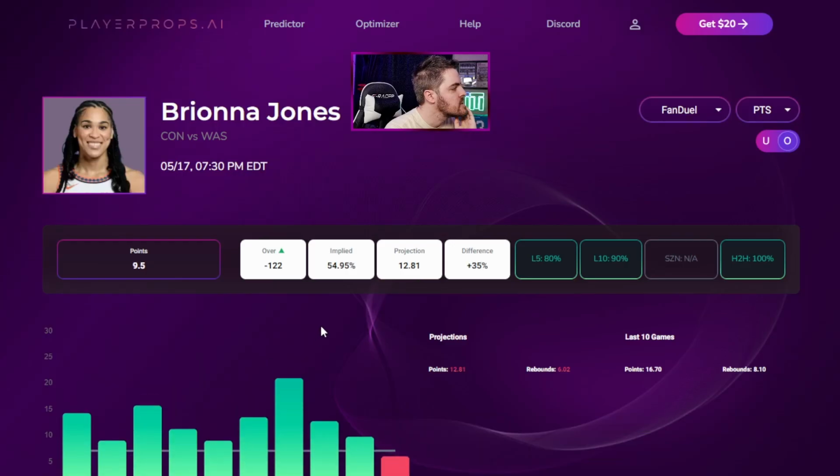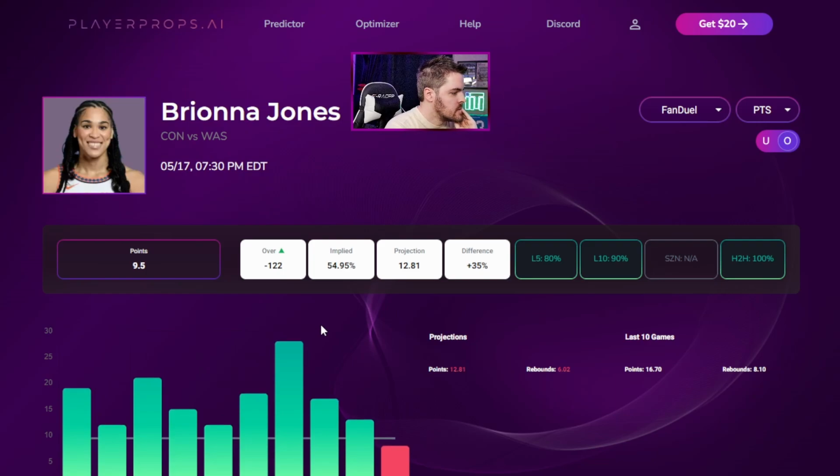Look at this real quick. All of these greens were last season. This red one here was her first game of this season. She only had 8 points. So take that into account. The only game she's played, she hasn't hit.